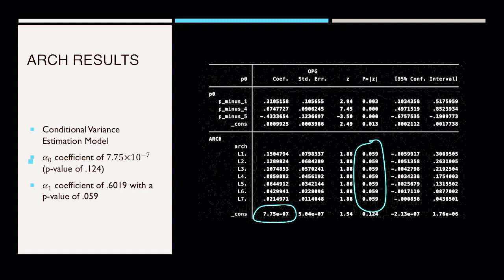Using Stata, we found a conditional variance estimation model with coefficient alpha 0 equal to 7.75 times 10 to the power of minus 7, that is significant at the 5% level, and an alpha 1 coefficient of 0.6019, that is just not significant at the 5% level, but significant at the 10% level, for instance. It is interesting to see that Engle's original proposal for a declining set of weights for our lagged variables is a sufficient condition for a model to work at the 10% significance level.